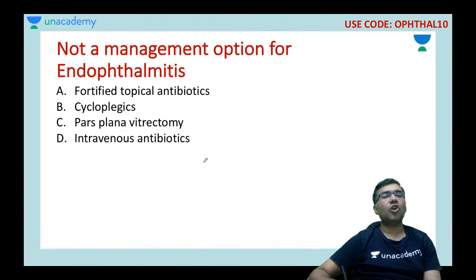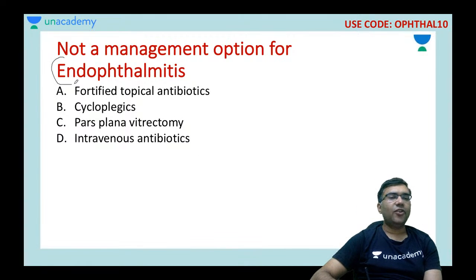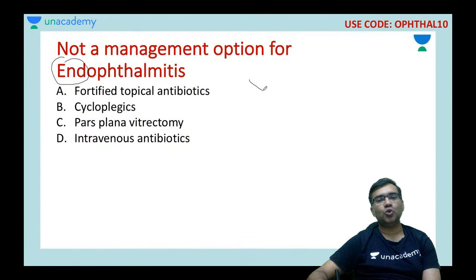Not a management option for endophthalmitis. Your options are fortified topical antibiotics, cycloplegics, pars plana vitrectomy, or intravenous antibiotics. Try to answer. So as I told you again and again, in endophthalmitis you do not have any role of systemic antibiotics. Okay, so the intravenous antibiotics do not have any role here.